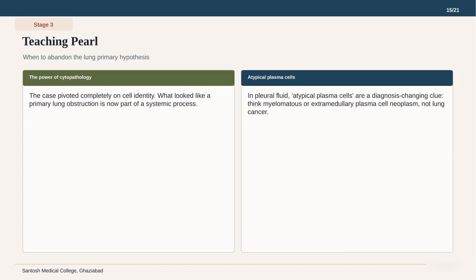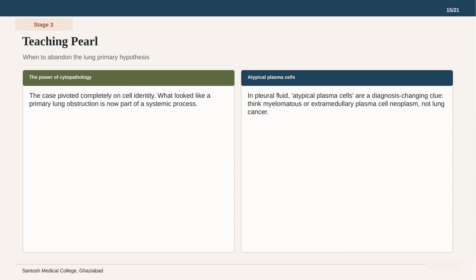This teaching pearl emphasizes the power of cytopathology in diagnostic reasoning. In the green box on the left, we see that the case pivoted completely on cell identity. What originally looked like a primary lung obstruction is now clearly part of a systemic hematologic process. On the right, the blue box highlights the significance of atypical plasma cells. Finding these cells in pleural fluid is a diagnosis-changing clue. It forces us to think about myelomatous or extramedullary plasma cell neoplasms rather than standard lung cancer.